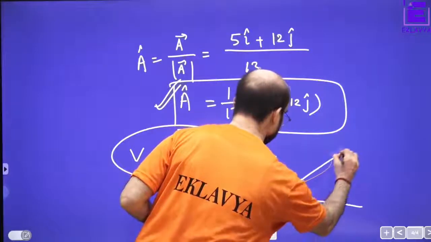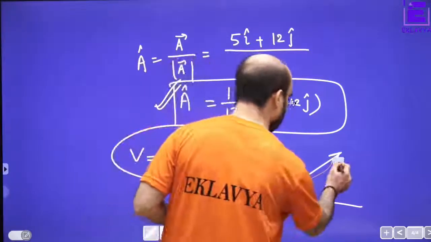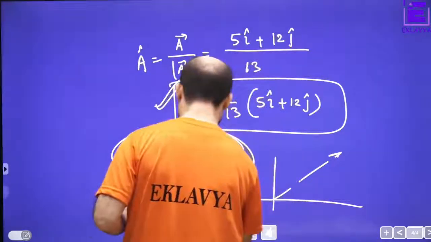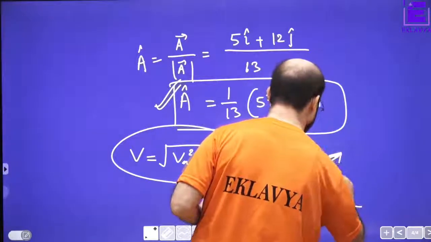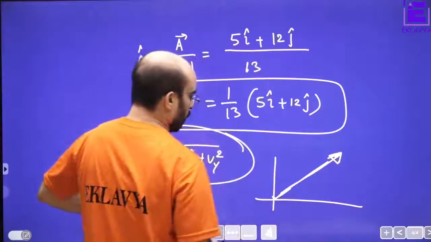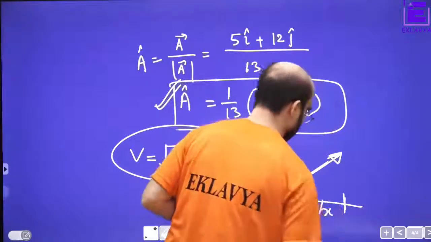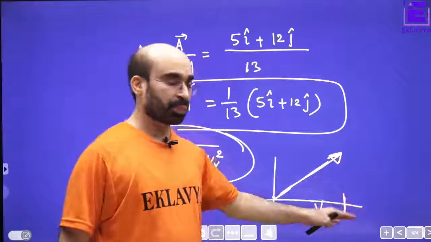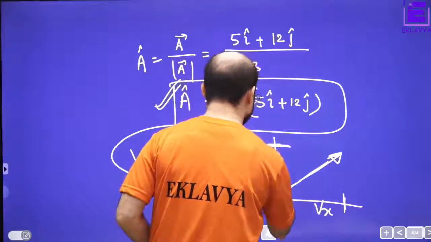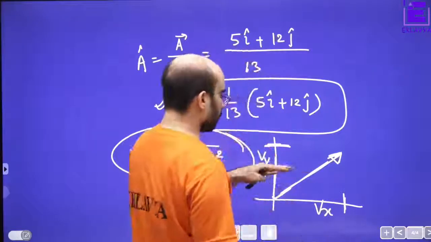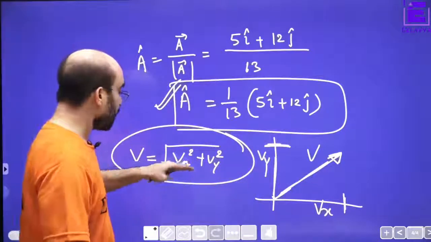Suppose this is the velocity, drawn in this direction. If the x coordinate is changing, then this is vx. If the y coordinate is changing, this is vy. So the magnitude of this velocity vector will be this.